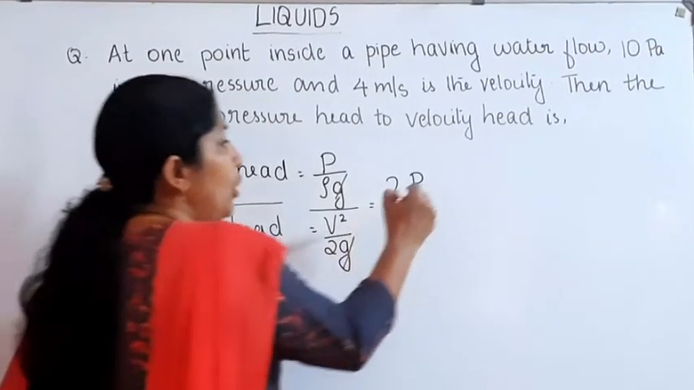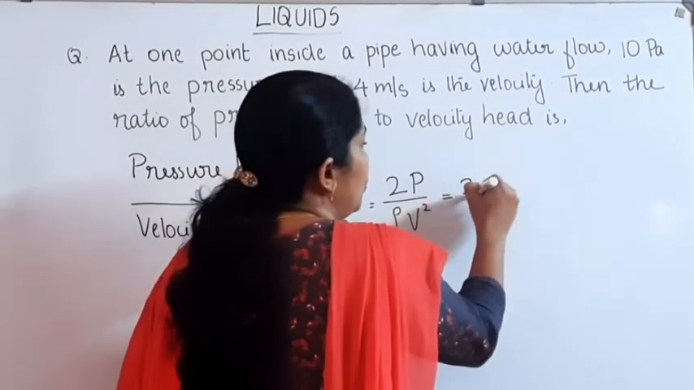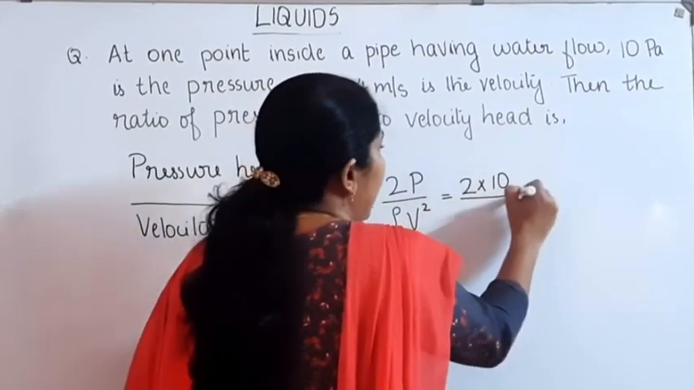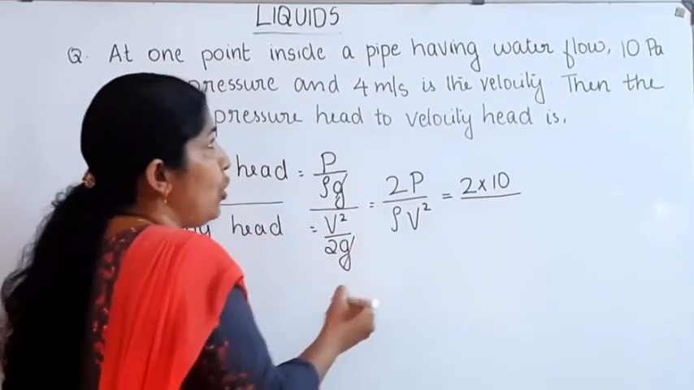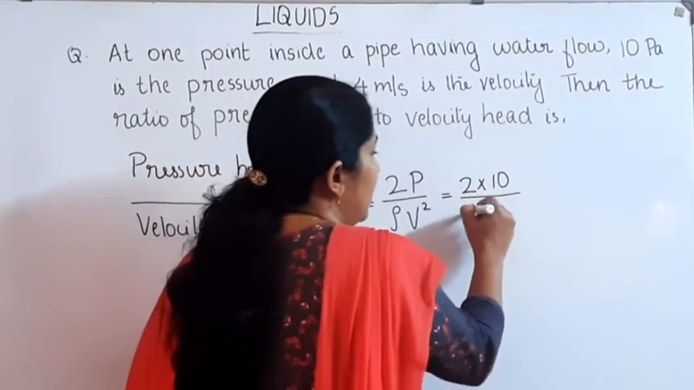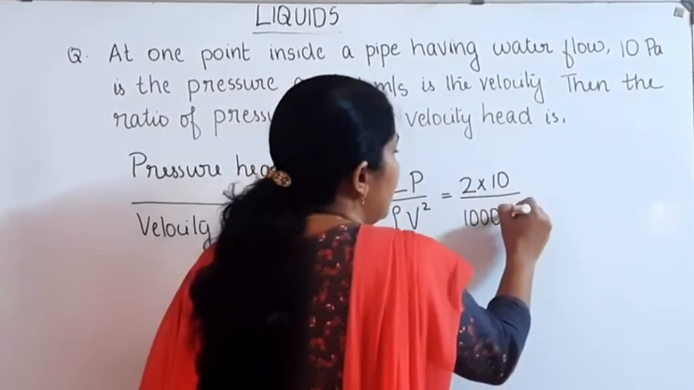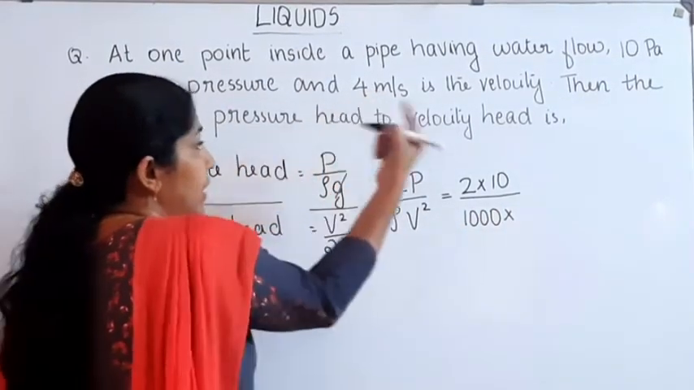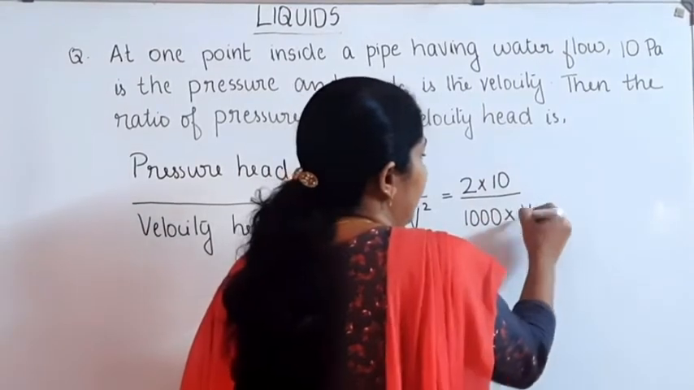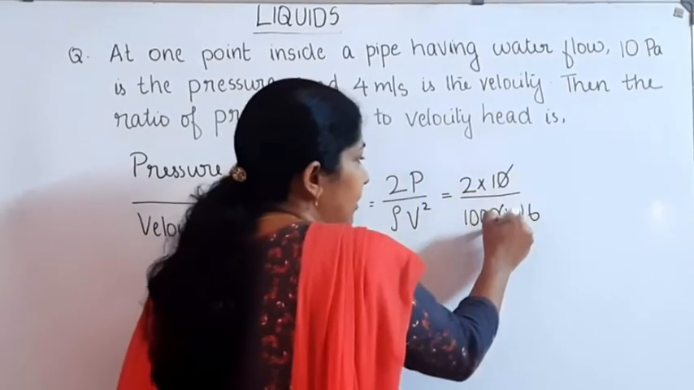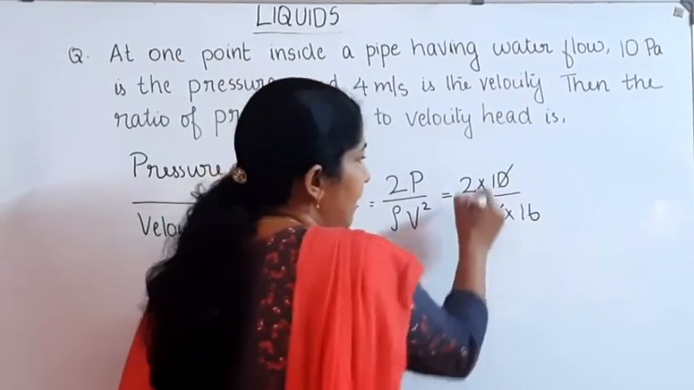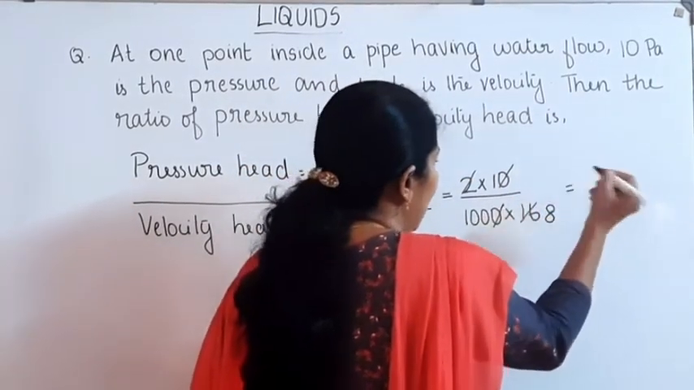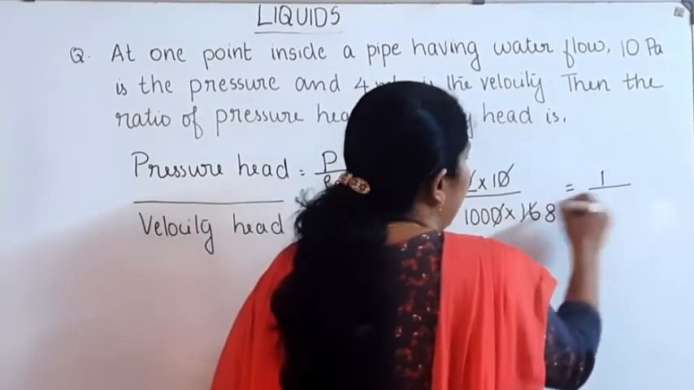Then 2 into pressure P, which is 10 Pascal, divided by density of water, which is 1000, into V square, where V is equal to 4, so V square is equal to 16. Then the 0 gets cancelled, 2 cancels with 16 to give 8, then it is equal to 1 divided by 800.